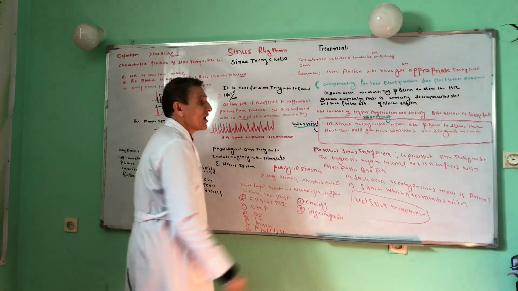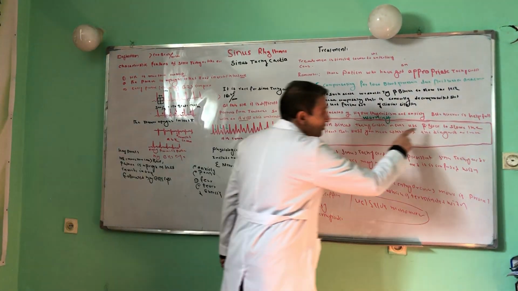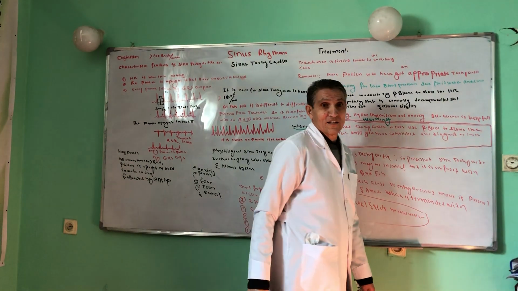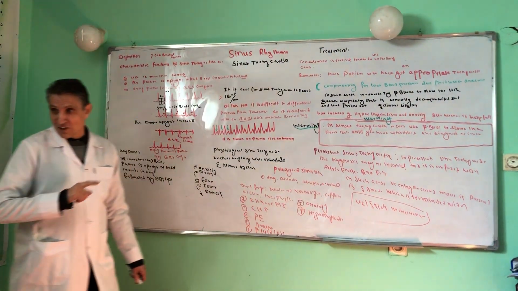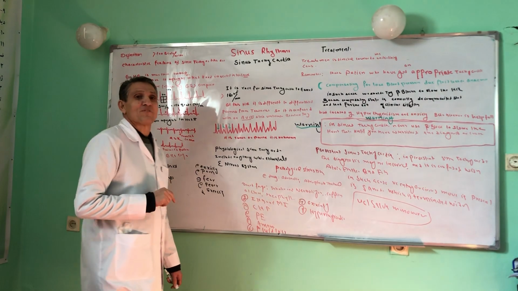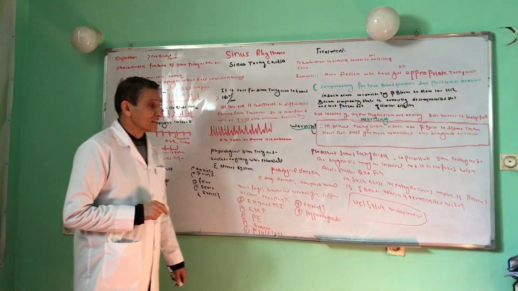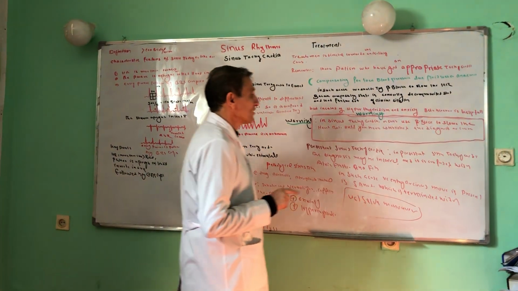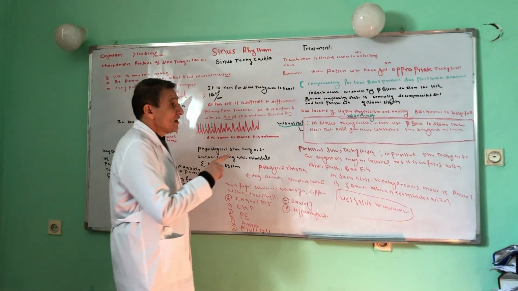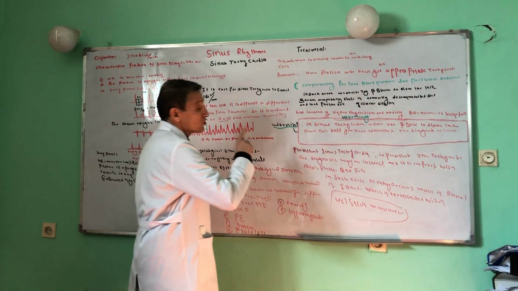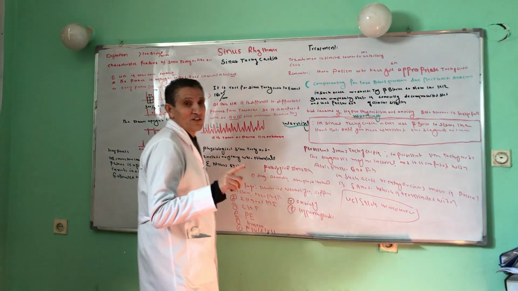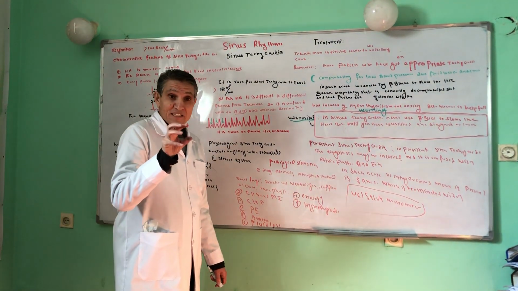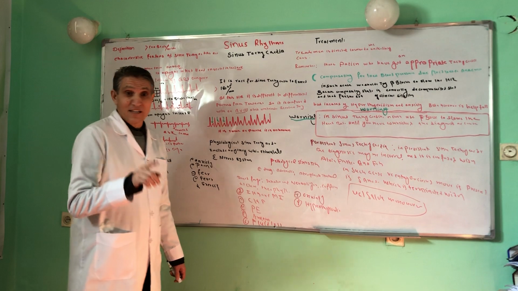What is this warning? In sinus tachycardia, never use a beta blocker to slow the heart rate until you have established the diagnosis. If you do not make the diagnosis of sinus tachycardia, you are not allowed to give the patient Inderal or a beta blocker. When you have made a complete diagnosis, then you will start the patient on a beta blocker in case of sinus tachycardia.